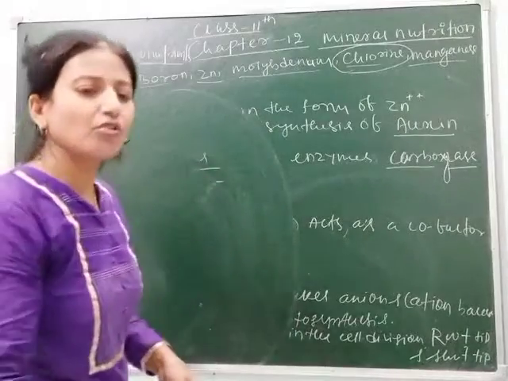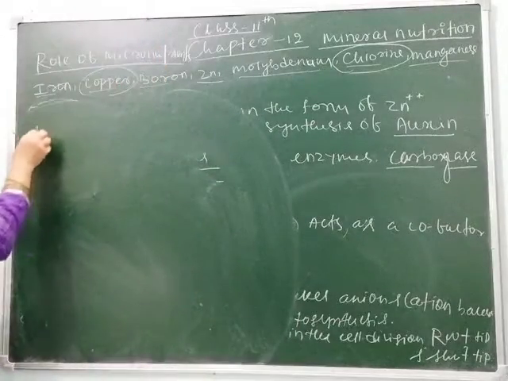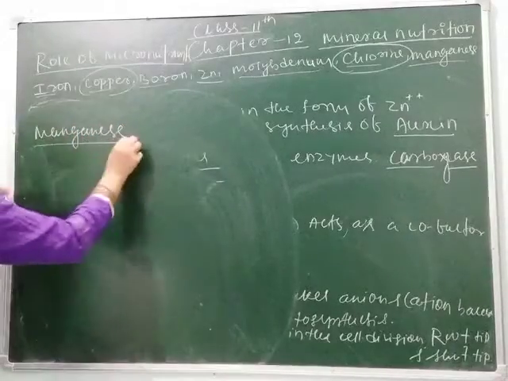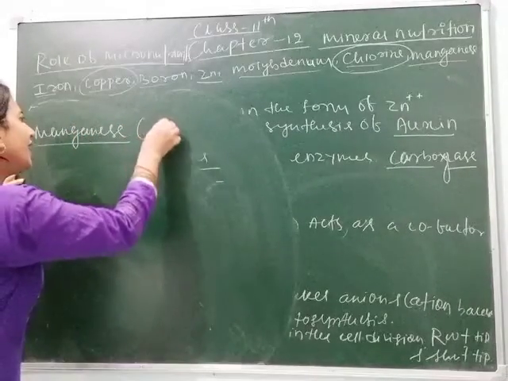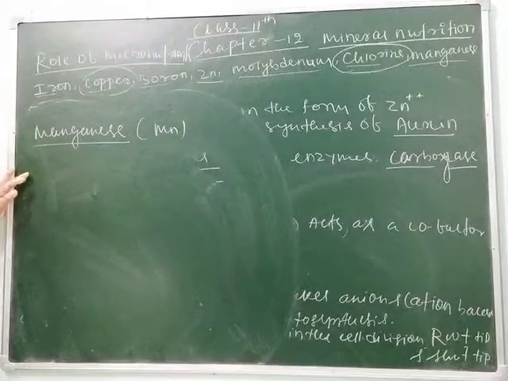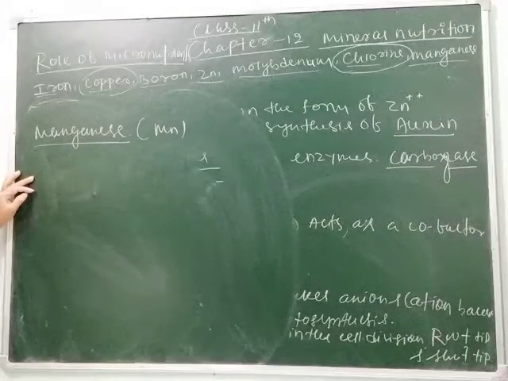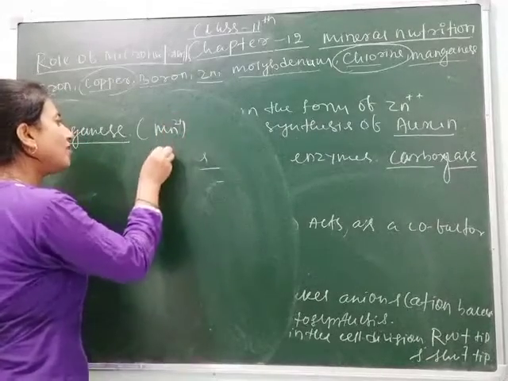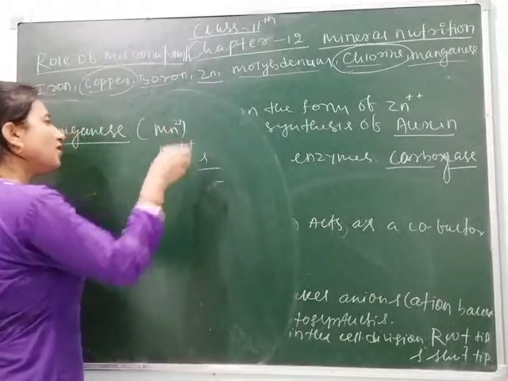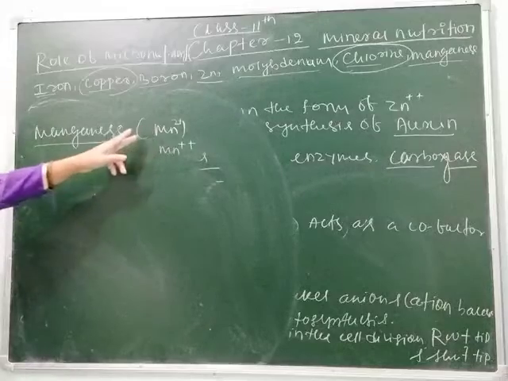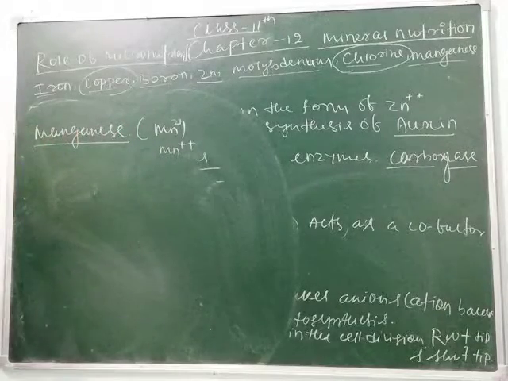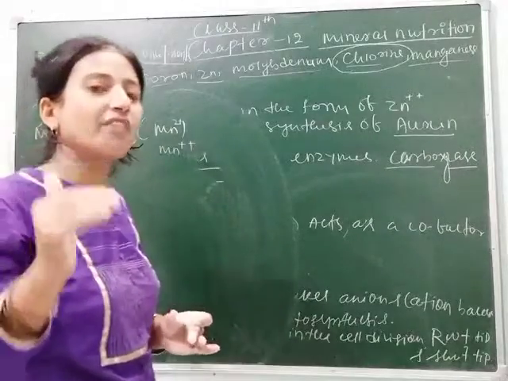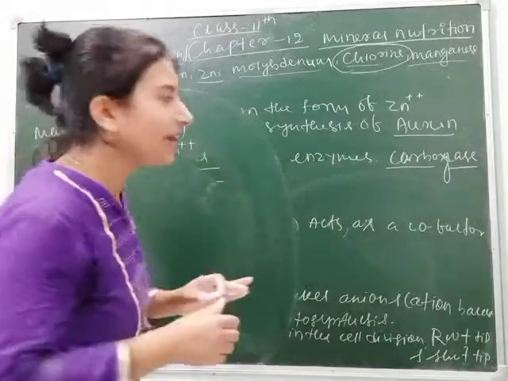And the last micronutrient is manganese, which is called Mn. So how is this taken and what is its function? You know that its valency is 2, so it is taken in the form of Mn2+. What is its function? It also helps in the splitting of water like chlorine.